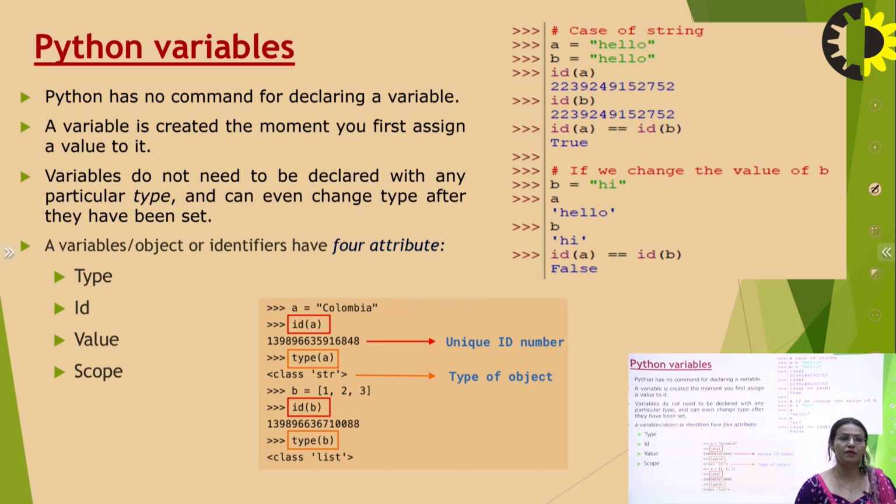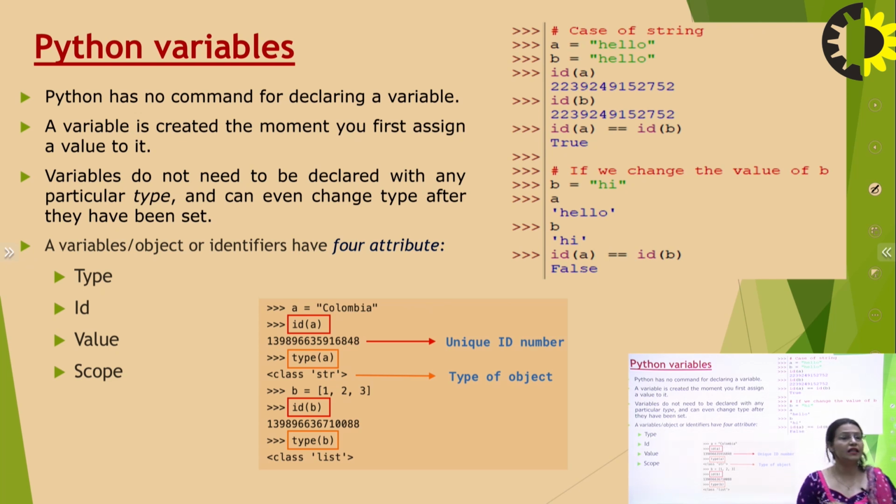The data type is the name given to the kind of value associated with a particular variable. If A is equal to a string, then a string is associated with it.